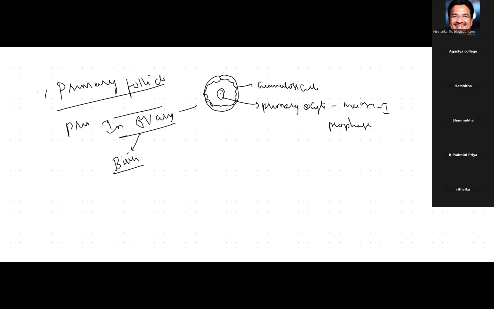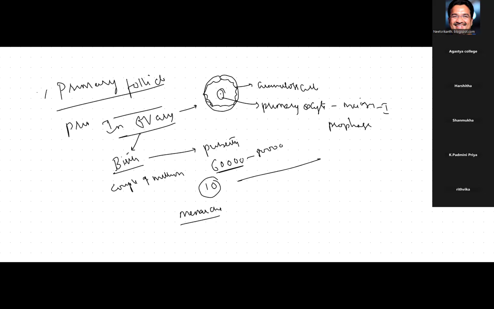Till the age of puberty, out of a couple of million, only how many will remain? 60,000 to 80,000 primary follicles remain. Imagine menarche at age 10, that means the starting of follicle growth and the menstrual cycle. Menopause at the age of 50. The total duration is 40 years.